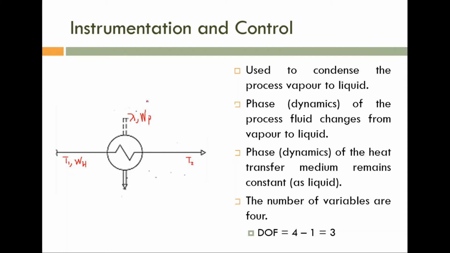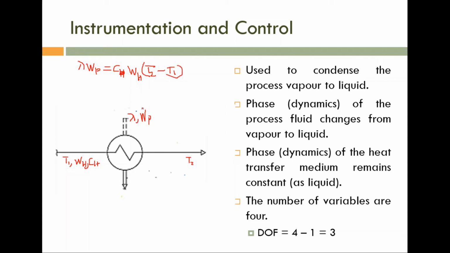Heat energy transferred by the process medium, lambda into Wp, is equal to heat energy absorbed by the heat transfer medium, that is Ch, the specific heat of the heat transfer medium, into Wh, the flow rate of heat transfer medium, into the change in temperature, T2 minus T1. So this is the process equation.